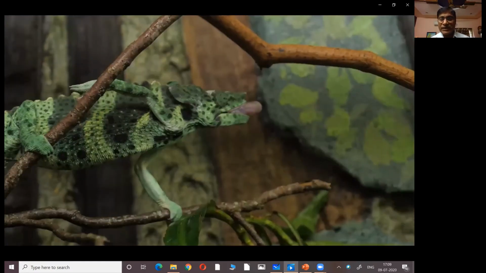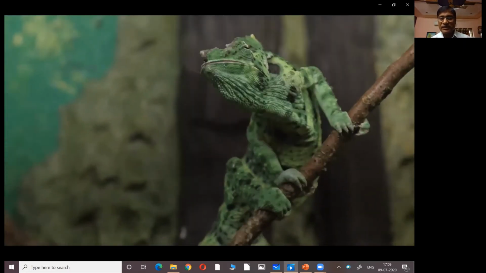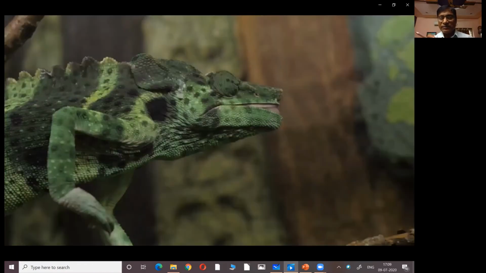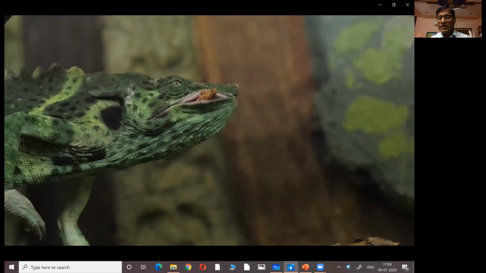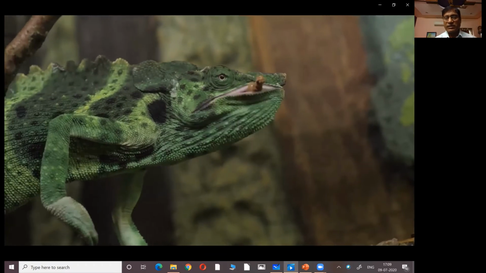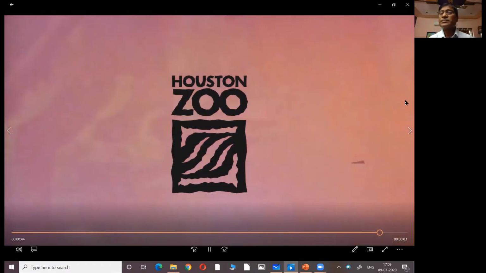So when it comes nearer to its prey, less than 1 foot distance, then it shoots its tongue out, and by the time the tongue touches the insect, it will be stuck, and then it will take back its tongue, and the insect will come into its mouth. So this is called swallowing.